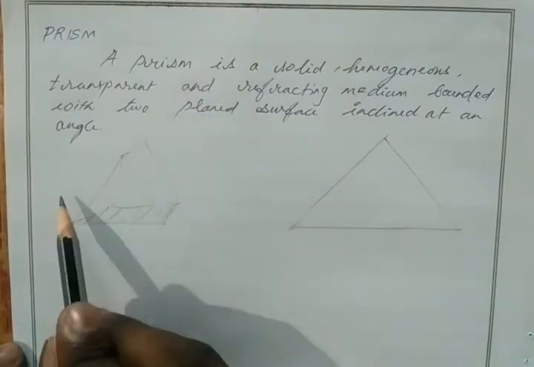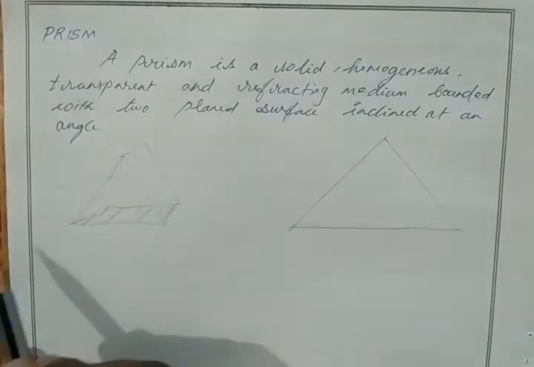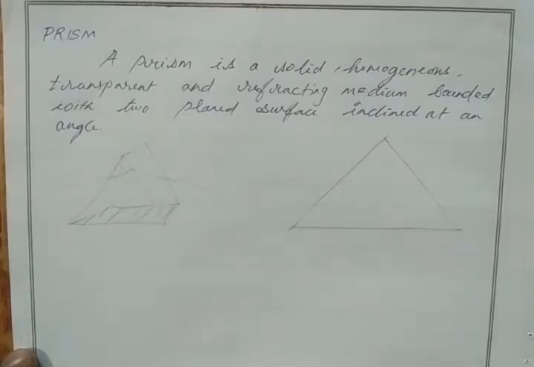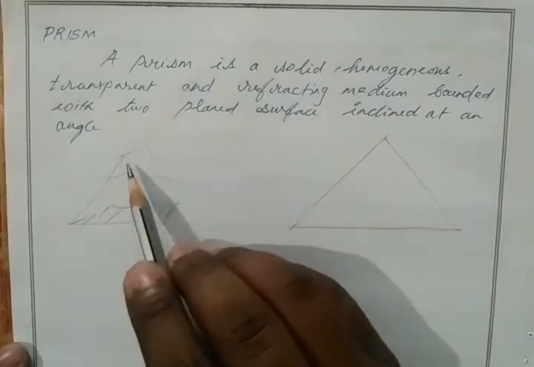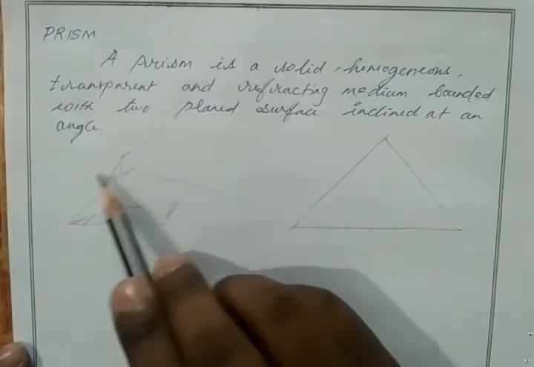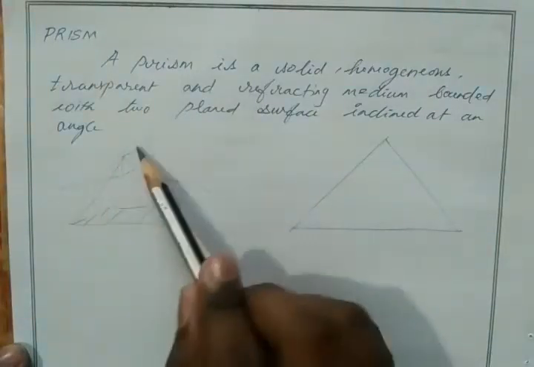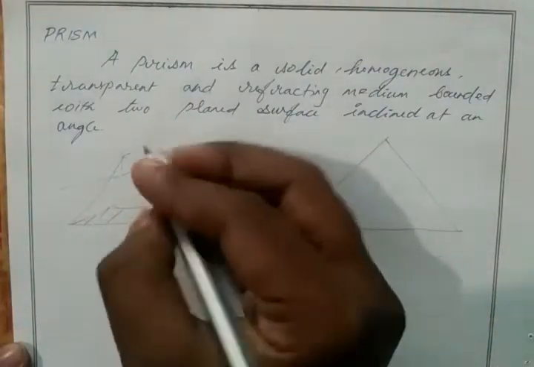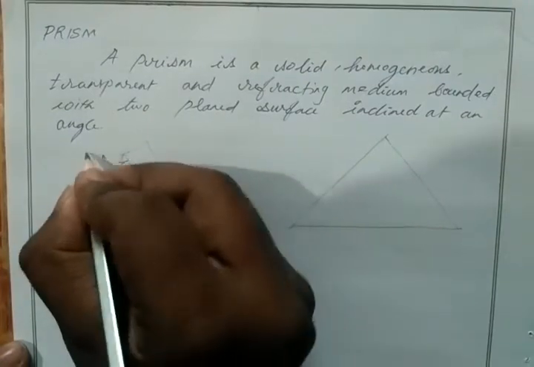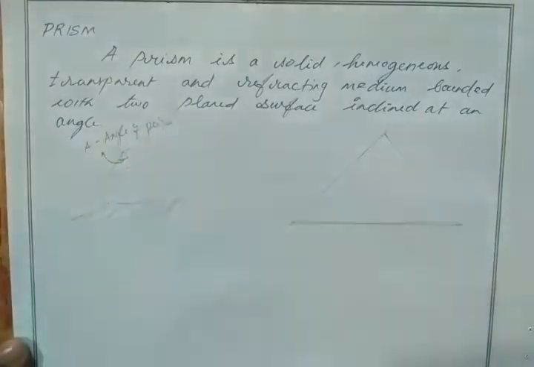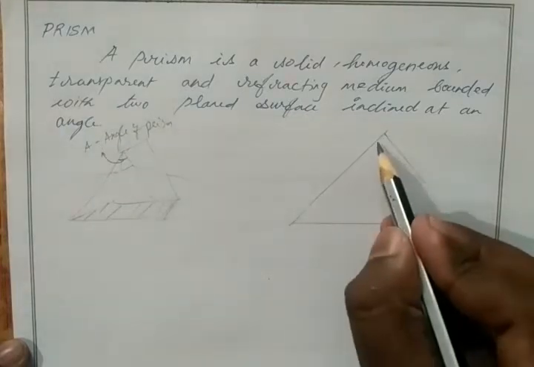So when light passes from air towards the prism, the light tends to refract. Okay, it refracts based on the incidence angle. Correct? So it has two plane surfaces. This is one plane surface, and on this side we have another plane surface. The angle between these two plane surfaces is taken as A. A means angle of prism. The top vertex angle in the triangle structure of the prism is known as angle of prism.